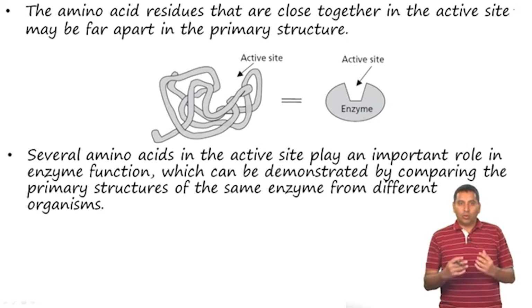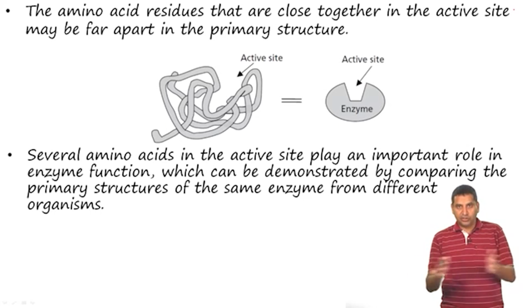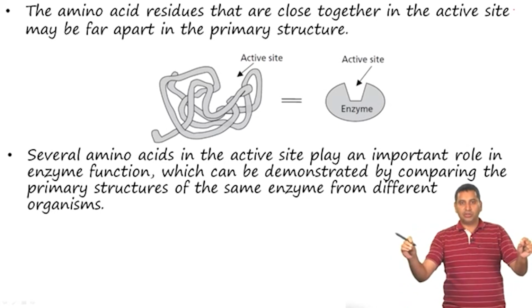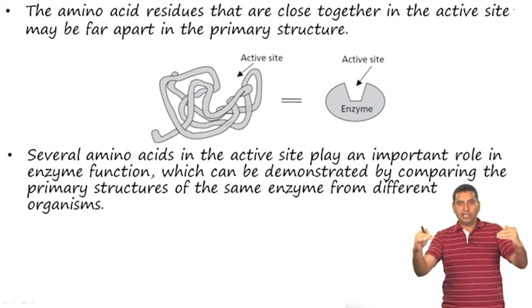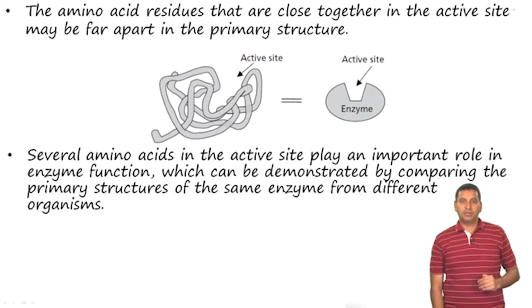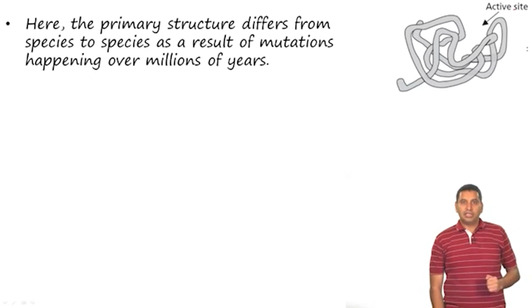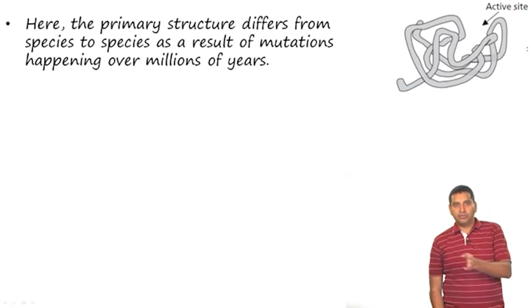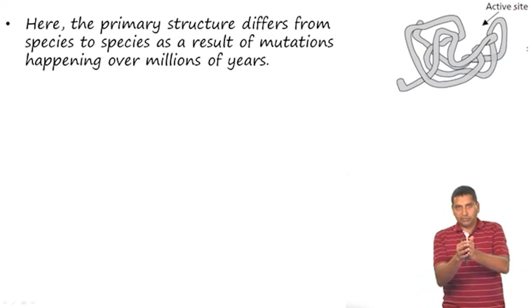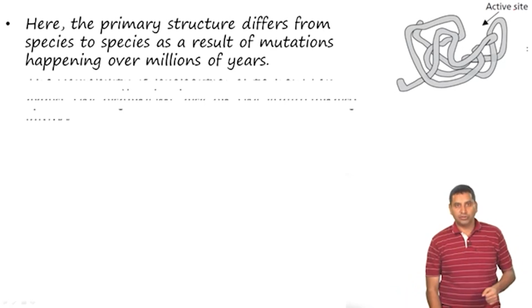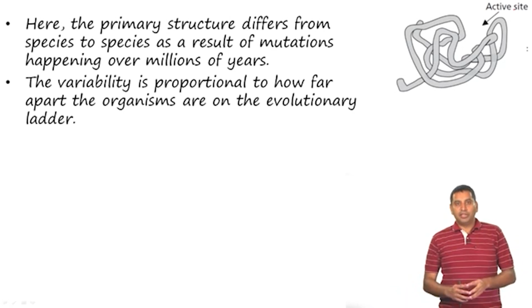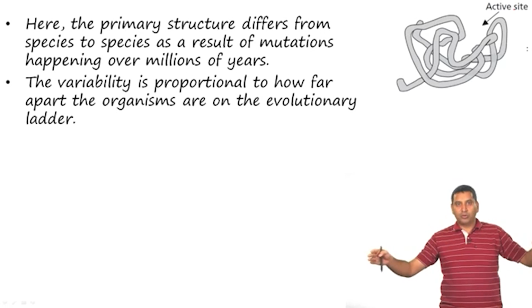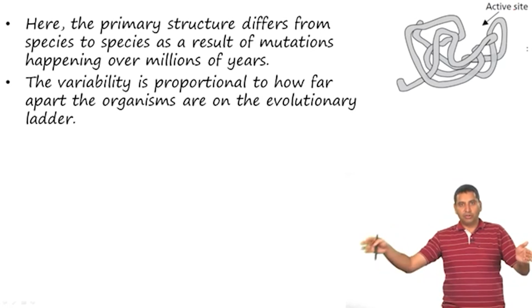Now, one can derive some information about how well the active site is conserved across various organisms evolutionarily by comparing the sequence or the primary structure of enzymes from various organisms. Now, it is possible that the primary structure differs from species to species, because this primary structure has gone through a number of iterations or mutations happening over millions of years. The variability in this is somewhat proportional to how far apart these organisms are on the evolutionary ladder.